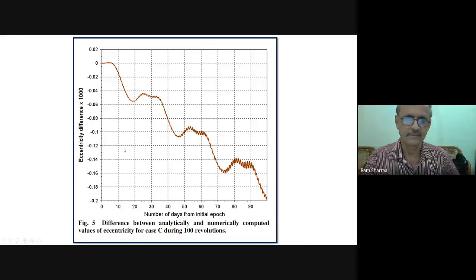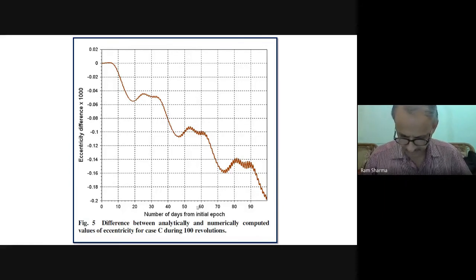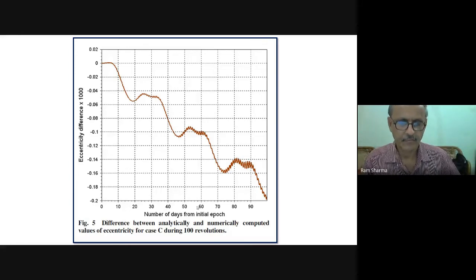This is only the comparison of the two, but otherwise these circular orbits will also become elliptical orbits. The inclination also becomes non-zero from zero because of the sun and moon. When we include both sun and moon, we will be able to show you those things.